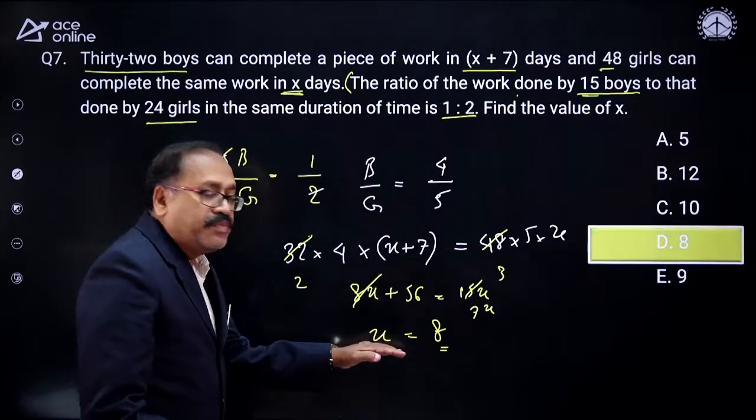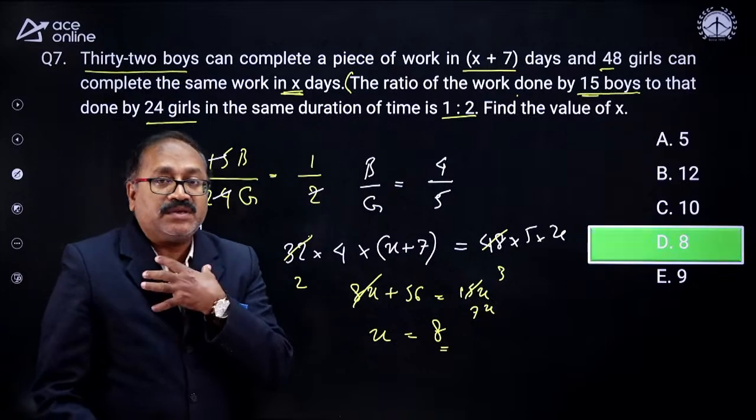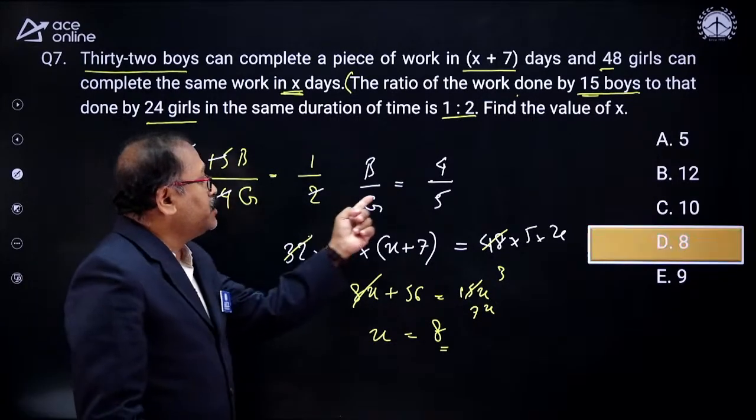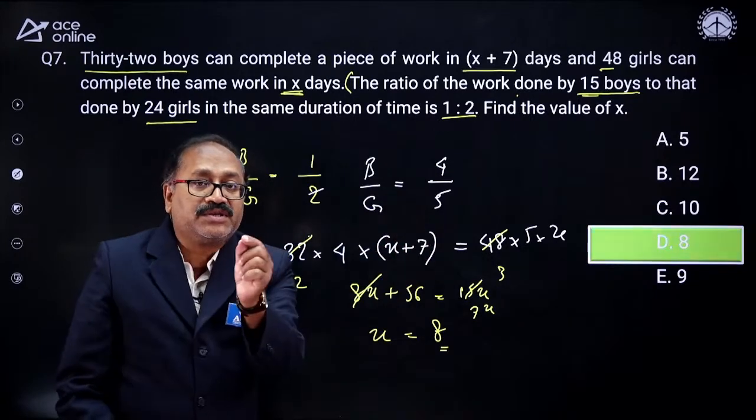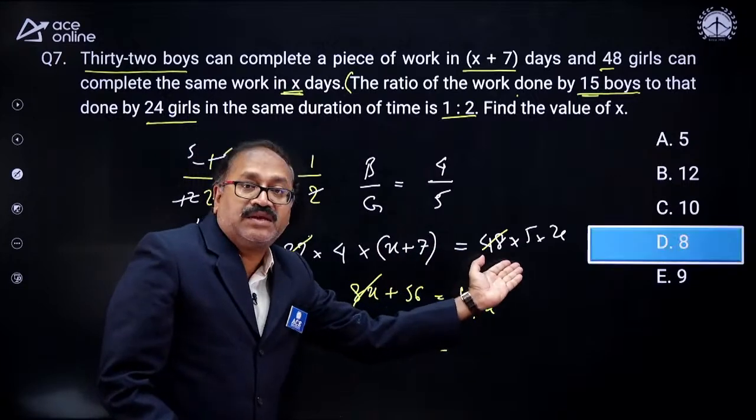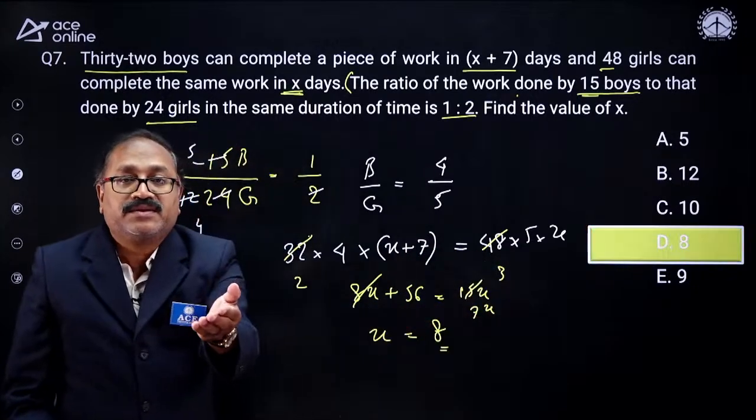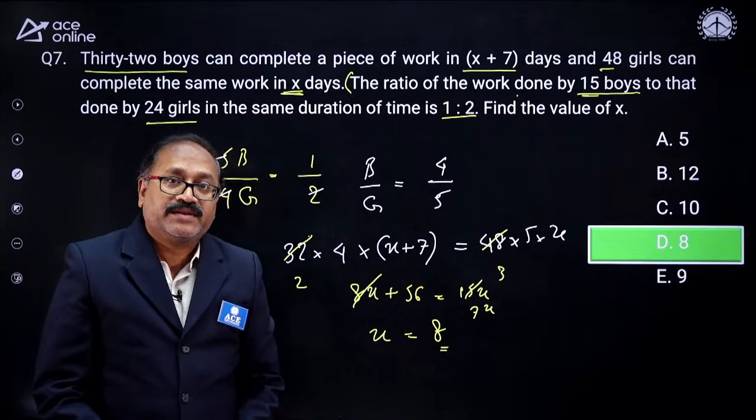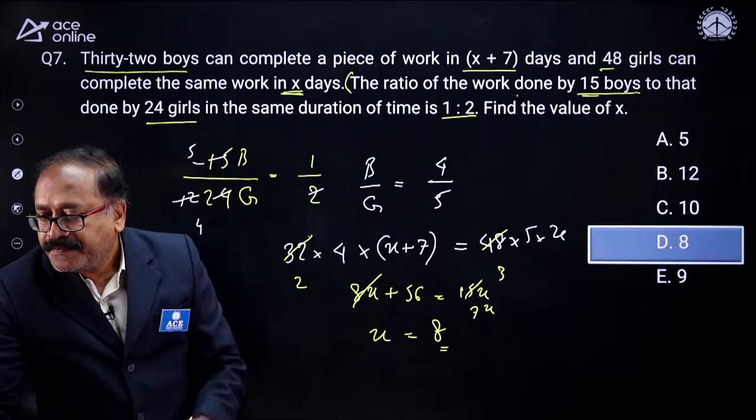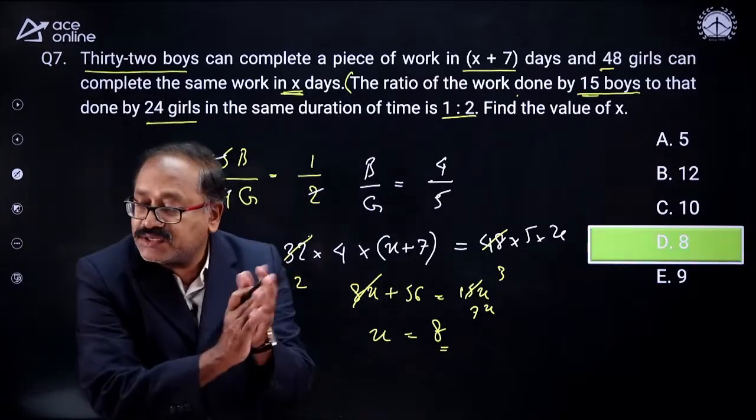So these all are simplification only. The first thing that should strike your mind is, from the second information you are getting the boys to girls efficiency ratio. And in the first information, if you replace the efficiency ratio, you are getting the answer. That's all, my friends. Aman, nicely said, sir. Option 8 is the answer.